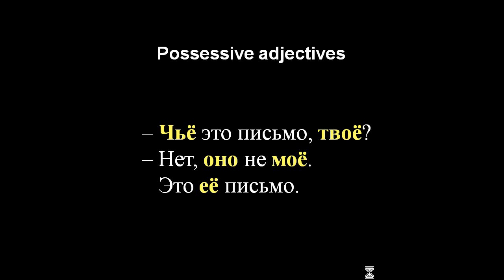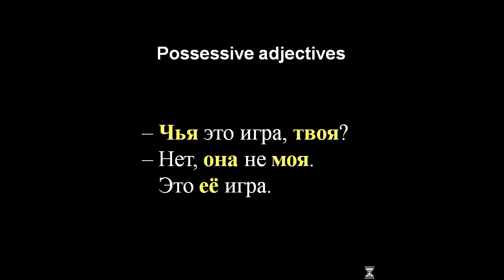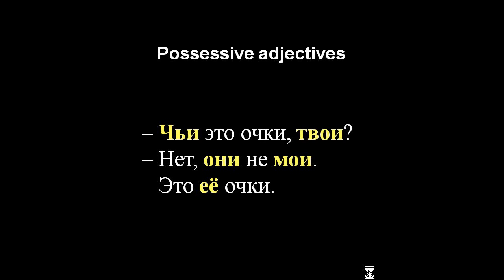Let's put in the word игра, the word for game. Чья это игра? Твоя? Нет, она не моя. No, it's not mine. It's her game. Это ее игра. Again, ее doesn't change. Now let's pluralize. The word очки means glasses, and it's plural. Чьи это очки? Твои? Нет, они не мои. Это ее очки. They're her glasses.